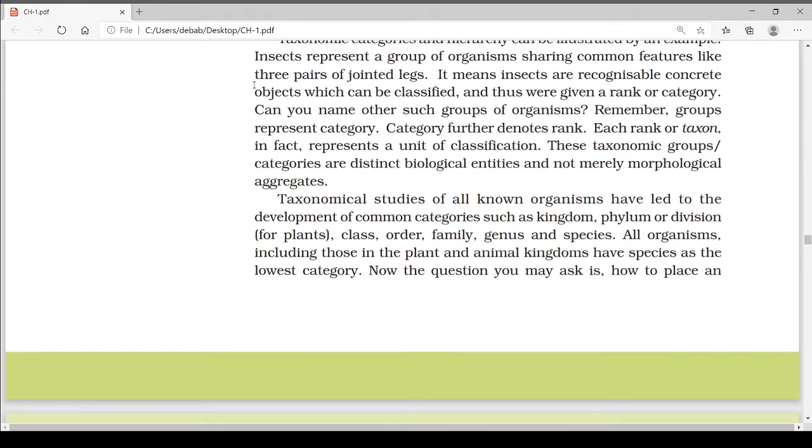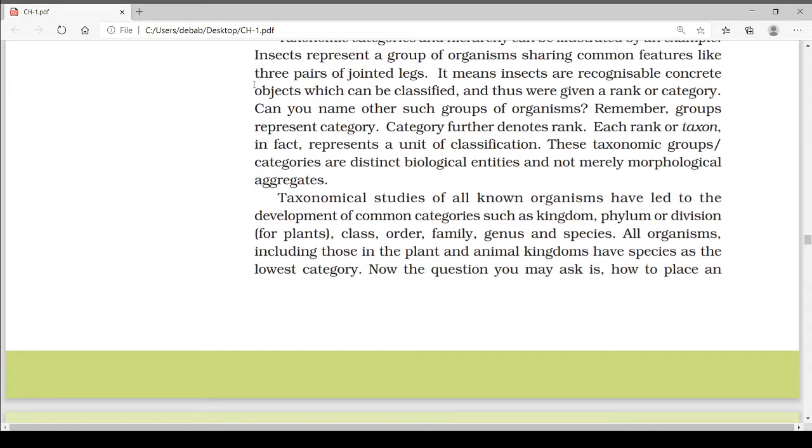Taxonomic studies of all known organisms have led to the development of common categories such as kingdom, phylum or division, and that division is for plants and phylum for animals, class, order, family, genus, and species. All organisms, including those in the plant and animal kingdoms, have species as the lowest category. We can say that species is the lowest category and kingdom is the highest one.